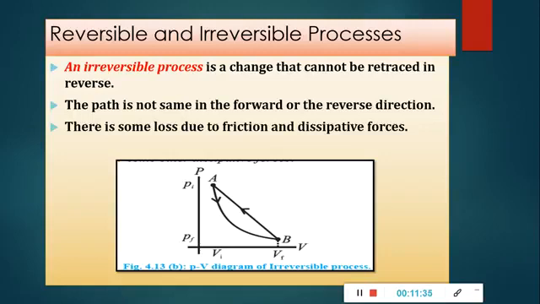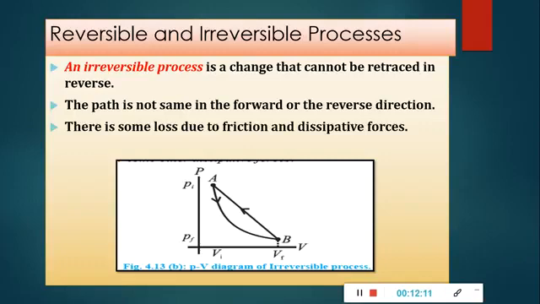Secondly, the path of a reversible process is the same. Where is it the same? In case of reversible, both in the forward and in the backward, reverse direction. Whereas in an irreversible process, the path of an irreversible change is not the same in the forward and in the reverse direction. These are the 2 points. First, in reversible it can be retraced, in irreversible it cannot be retraced. Second point, in a reversible process the path is the same. Second point, in an irreversible process the path is not the same.